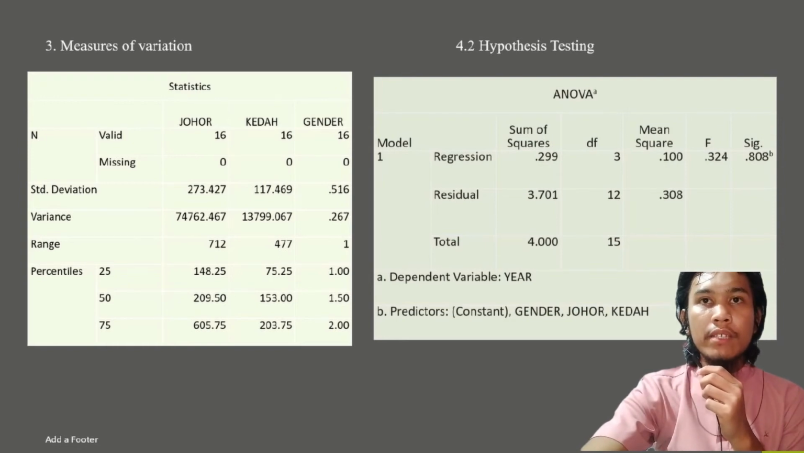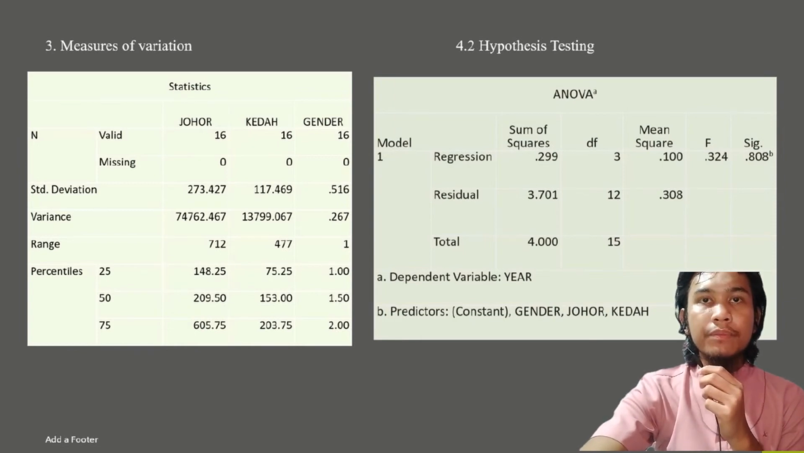and Kedah are 74762.467 and 137,994.067. Then the standard deviation of Johor and Kedah are 273.427 and 117.469. For hypothesis testing, this is the data of population by state administrative district in 2007, 2017 and 2018.